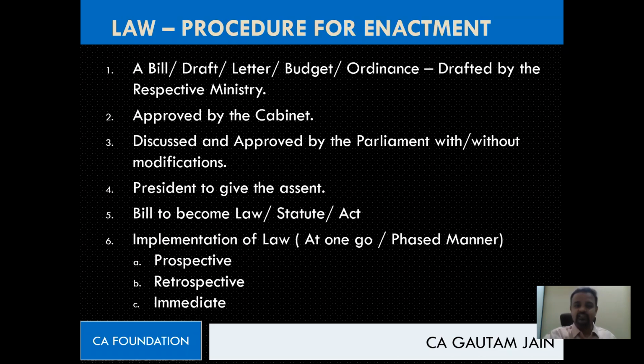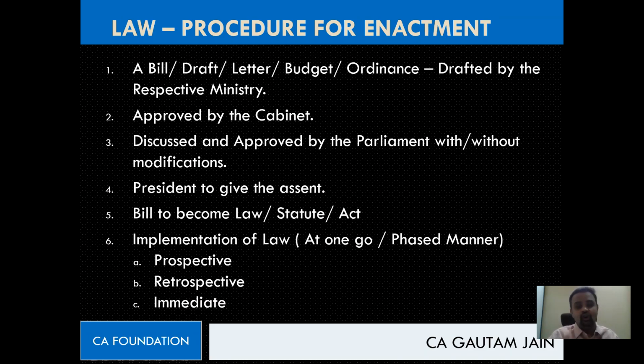Okay, so let's just check once. What did we talk about? I'm repeating, and once you understand things, you need to note down. Don't wait for me to turn the slide. As per your understanding, you may write. And when I turn the slide for you, you would just compare and see whether you have made any mistake. If yes, then rectify it. And if no mistake, but there is a chance of improvisation, please improvise. Okay, guys? So let's check the procedure for enactment.